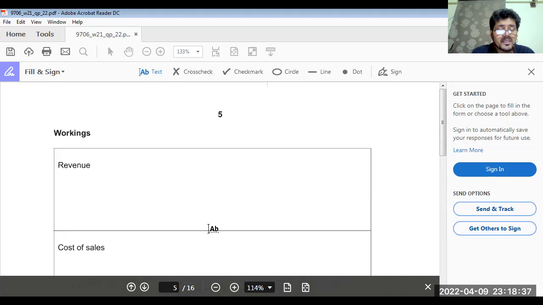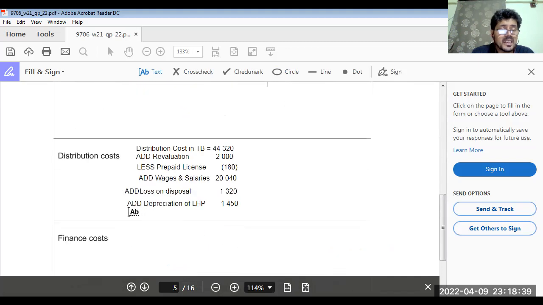So depreciation, what do we do? We have to add depreciation of delivery vehicles. That is 7,780. Okay, this is the amount.